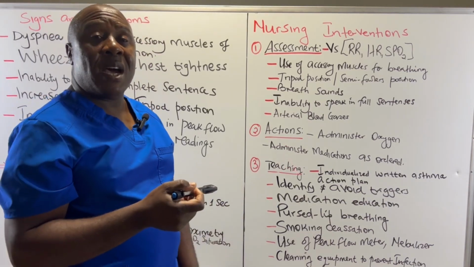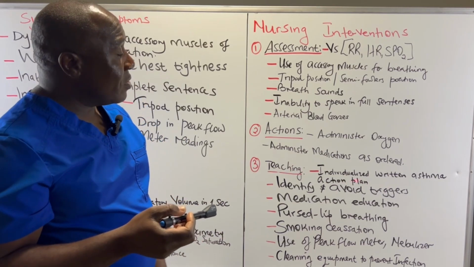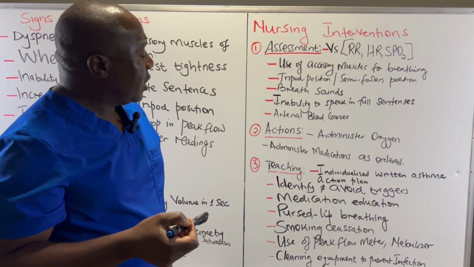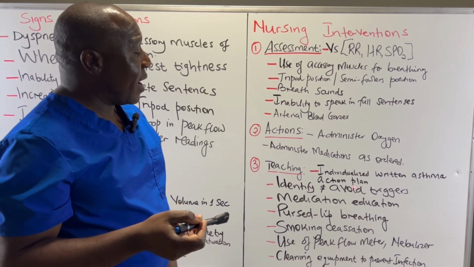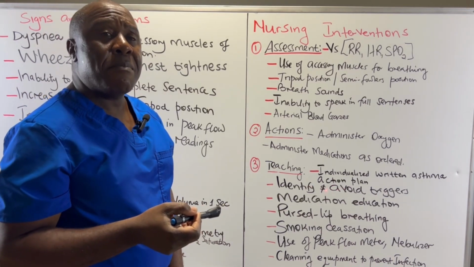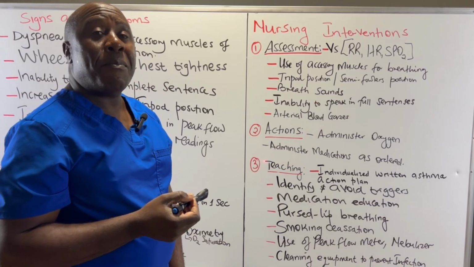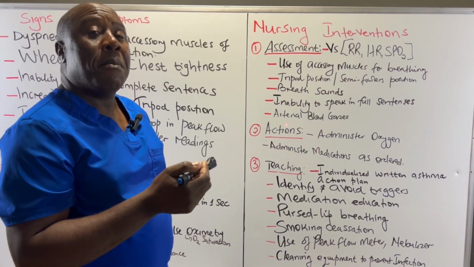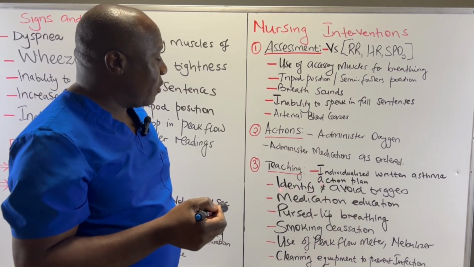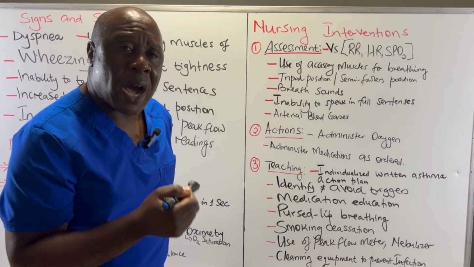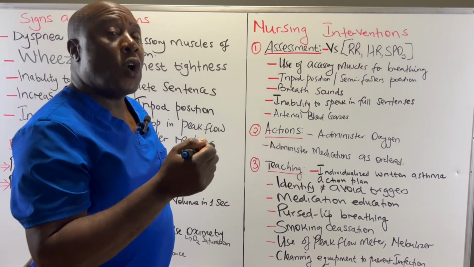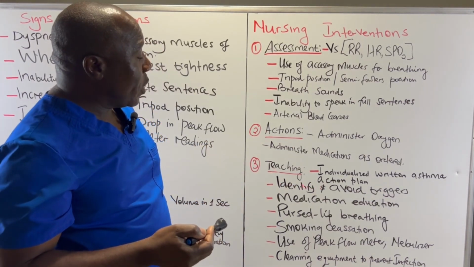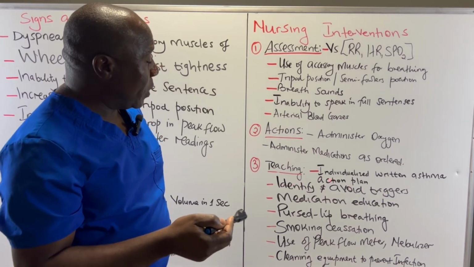So it's the work of the nurse to teach these patients about that particular plan, as we shall look at later on. Then teach these patients how to identify and avoid triggers. Remember, asthma is triggered by exposure to one of the irritants. So every patient must be able to identify what his or her triggers are, and then avoid those particular triggers.